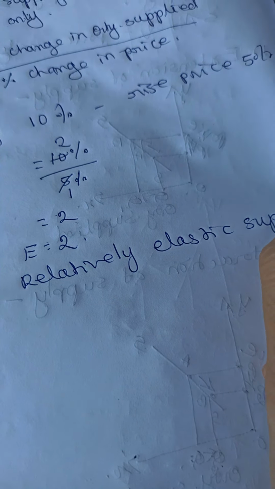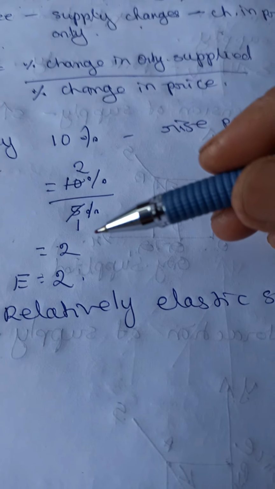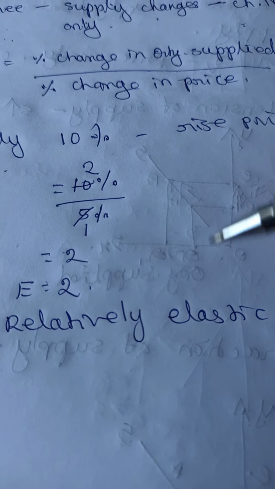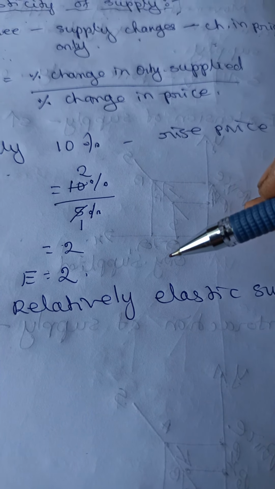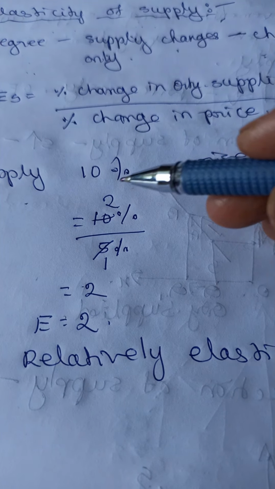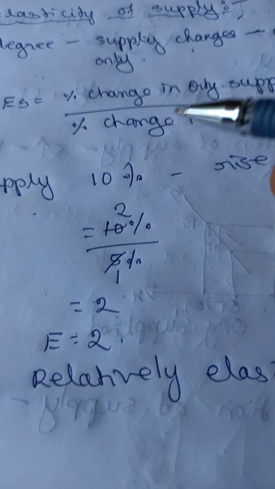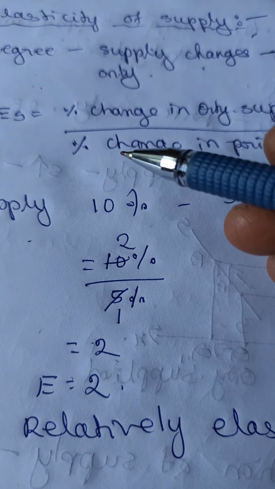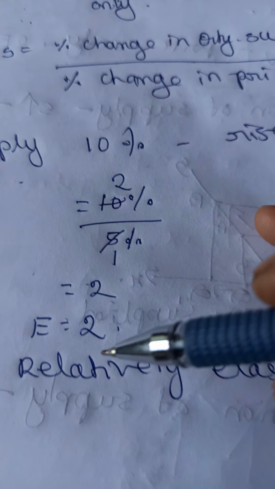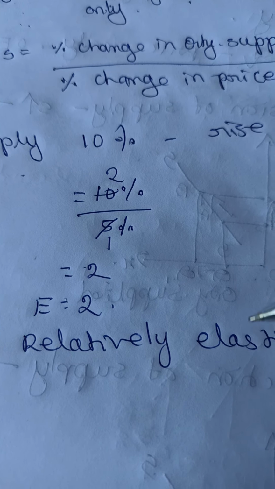When you get an answer more than one, it is the case of relatively elastic supply, or greater elastic supply. In this way you have to solve the problem when the percentages are given. When the percentage change in supply and price is given directly, use the formula, substitute the values, find the answer, and mention what type of elasticity of supply it is.